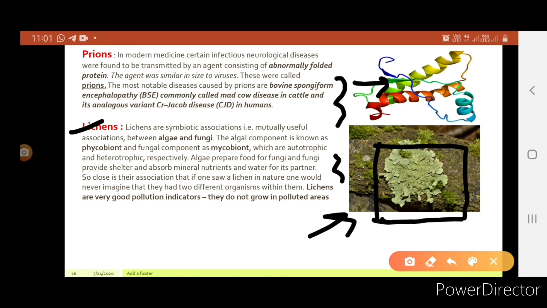Okay. Lichens are very good pollution indicators. They do not grow in polluted areas. Especially in some areas, if there is sulfur pollution, then lichens are absent in that area. Okay. So lichens are good pollution indicators.